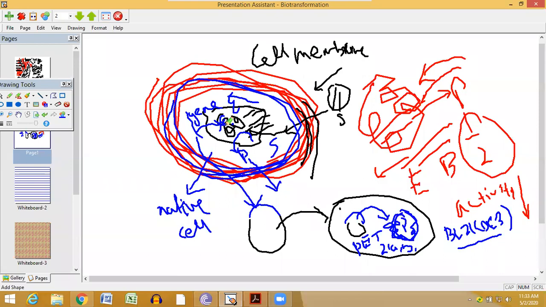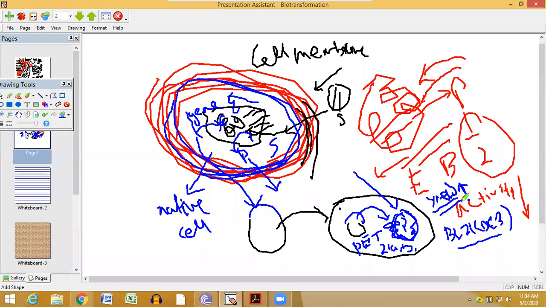which will never be found in the native cell. So if we use this cell in biotransformation, you will get a very high yield, because the amount of protein is much more. So the amount of product conversion will be much more, and you will be getting a very high yield.